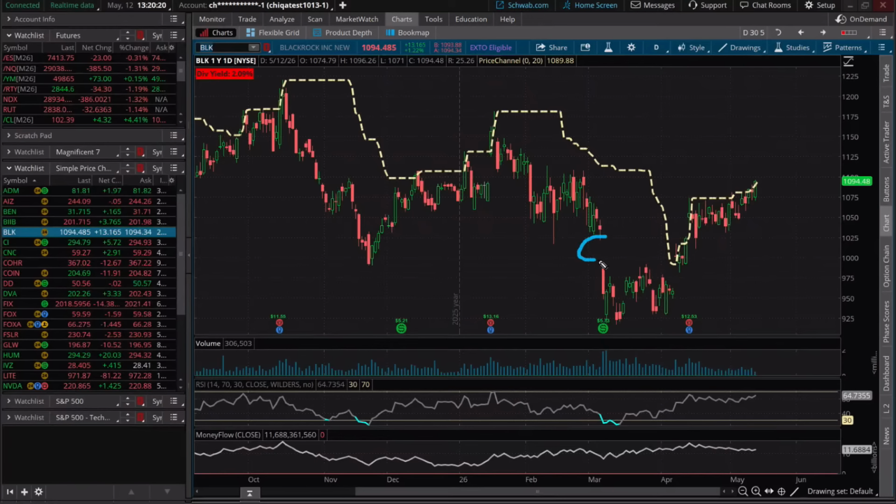You see this right here? That is an island reversal. That is a gap off the bottom. Island reversals have a gap down and a gap back up. You've got an earnings breakout over here as well. I don't know a ton. It's not technology, but here is BlackRock and it's showing behind the scenes.